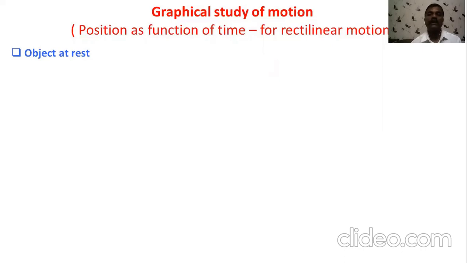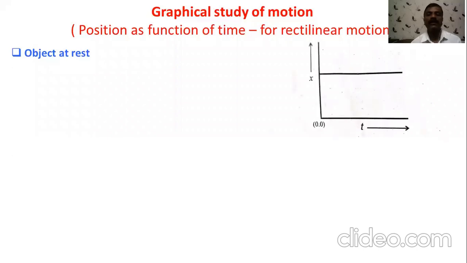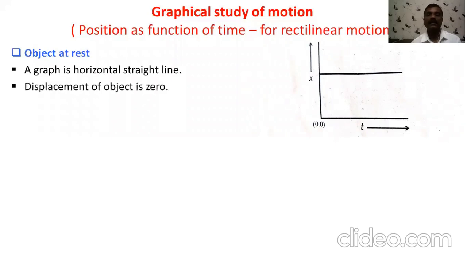For different cases, here we can discuss this graphical representation. First case is the object is at rest position. So this is the graphical representation. If you observe, then graph is taken as position along y-axis and time is along x-axis. The graph is a straight line, horizontal straight line.